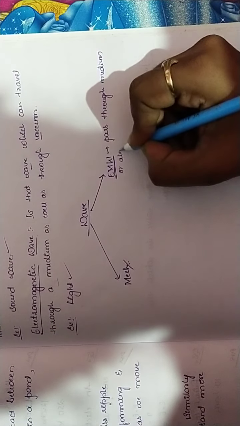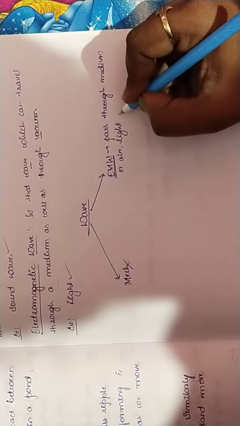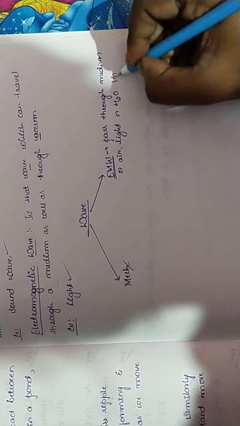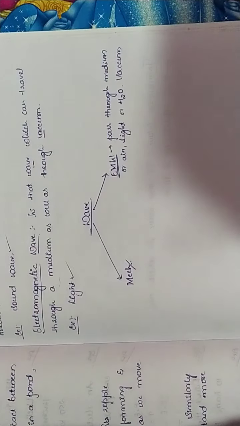Electromagnetic wave is that which can pass through medium, air, light, or water, H2O, or even in vacuum.